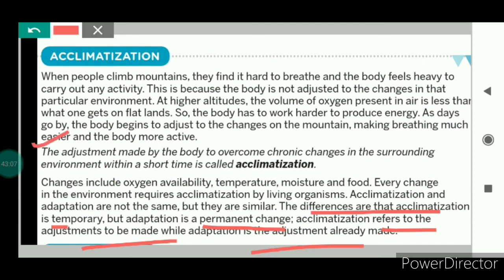So let's revise acclimatization. Acclimatization means the adjustment that is made by the body to overcome the small problems that have arisen due to the small changes in the surroundings within a short period of time. That is acclimatization. And acclimatization is temporary, but adaptation is a permanent change.